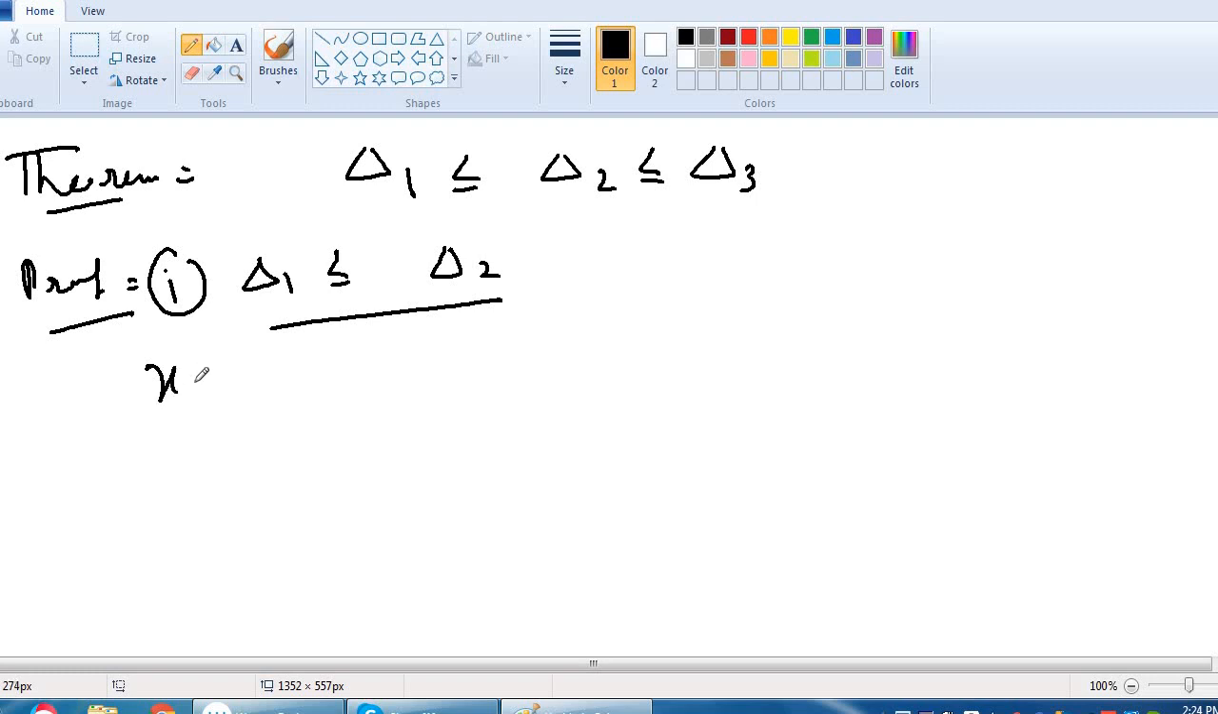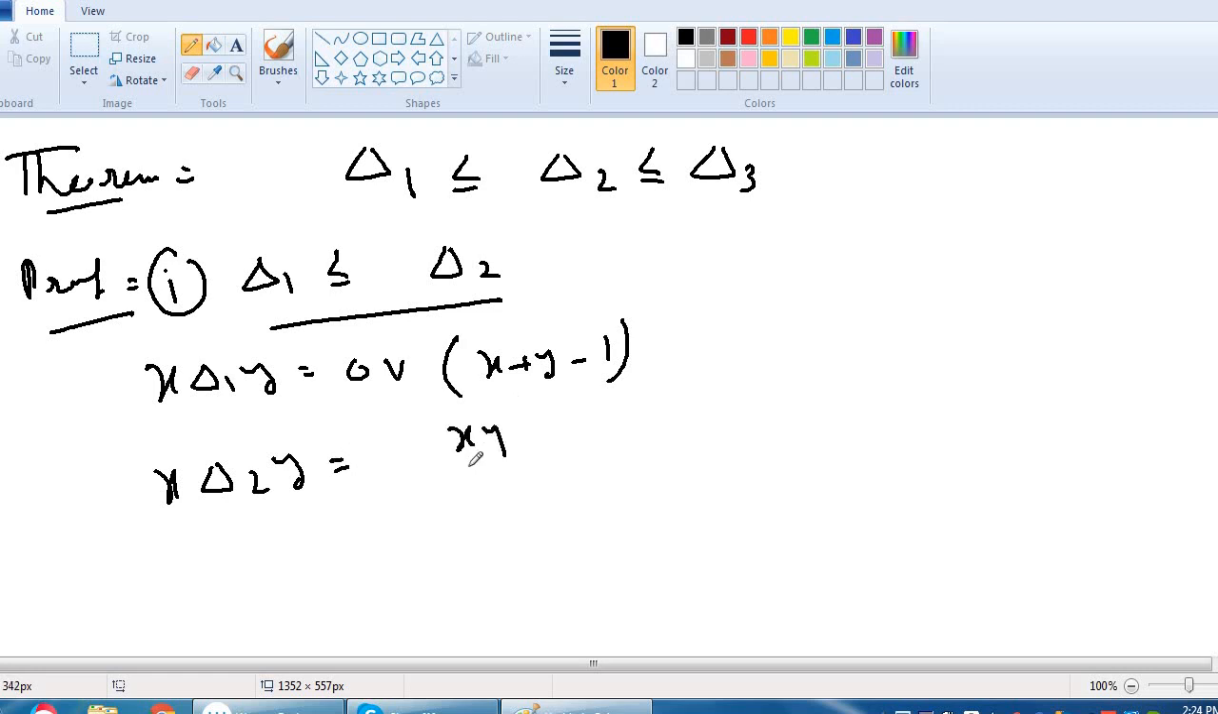1. As we know, x delta 1 y is equal to max of 0 and x plus y minus 1. And what is x delta 2 y? It is equal to x y divided by 2 minus x plus y minus x y. And delta 1, delta 2, delta 3 all are T-norms, and we will show that delta 1 is less than or equal to delta 2. For this purpose